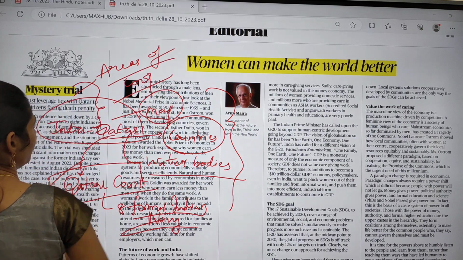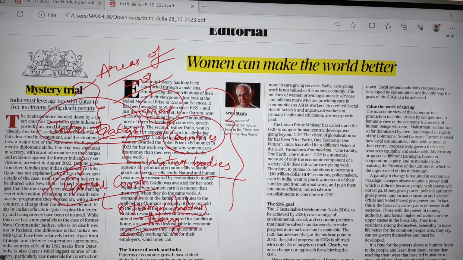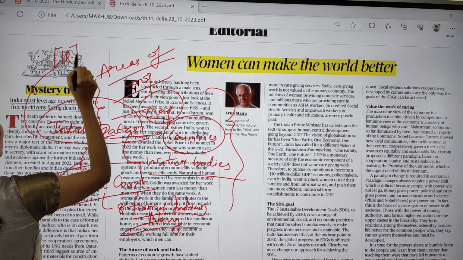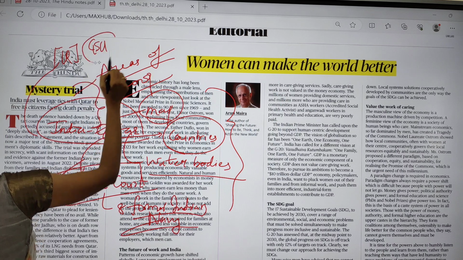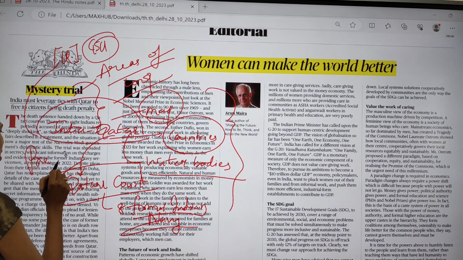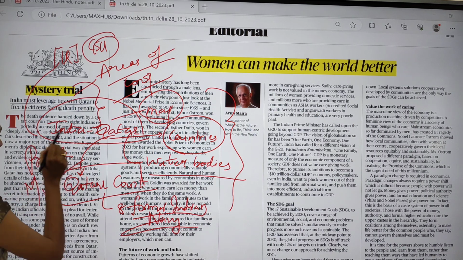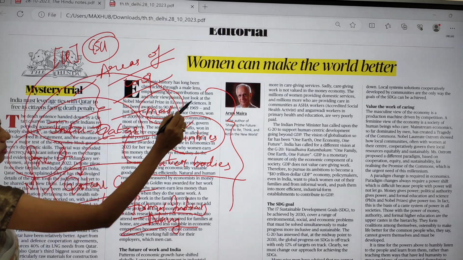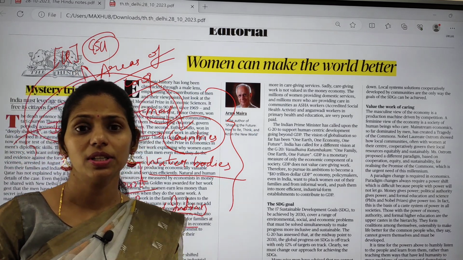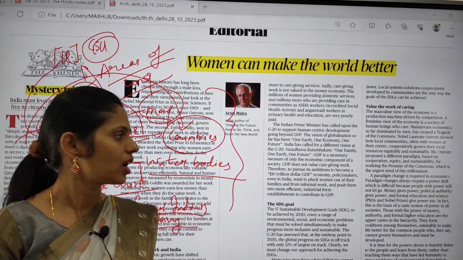You have to see the important areas of cooperation between India and Qatar, and this topic is important from international relations, which comes under GS paper 2, and it is important for both your prelims and mains. From prelims you can expect a question based on a map, and from the mains point of view, yes, you can get a question regarding the important areas of cooperation between India and Qatar.